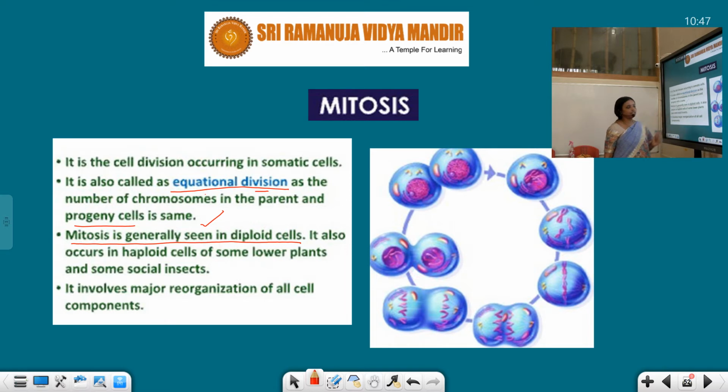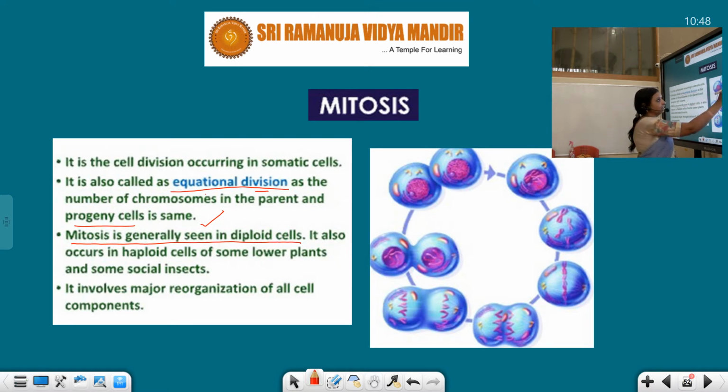I explained haploid and diploid: 1 set of chromosomes and 2 sets of chromosomes. It also occurs in haploid cells of some lower plants and also some insects. So mitosis takes place in haploid cells also. It involves major reorganization of all cell components.